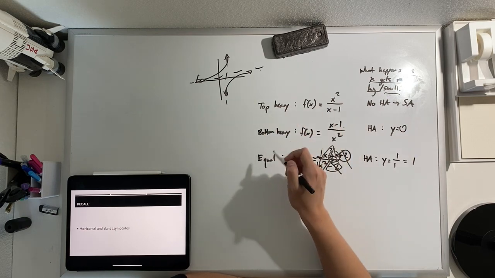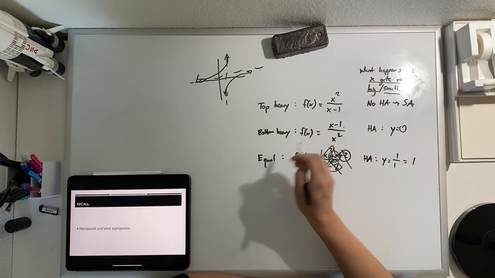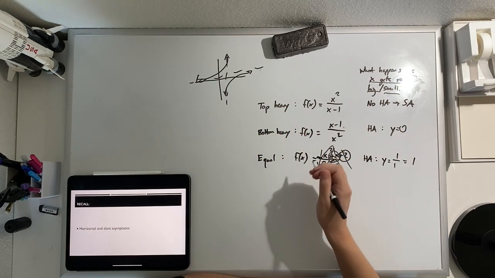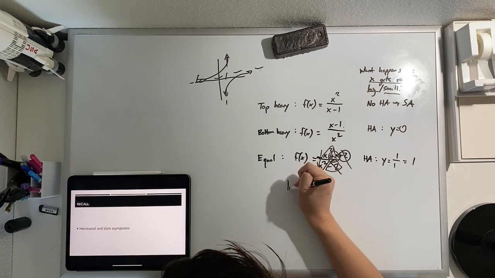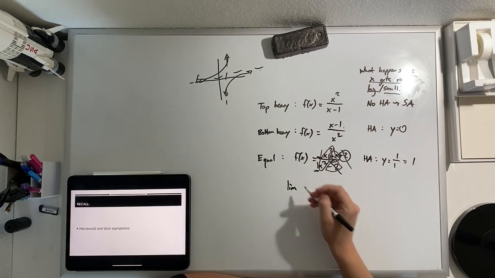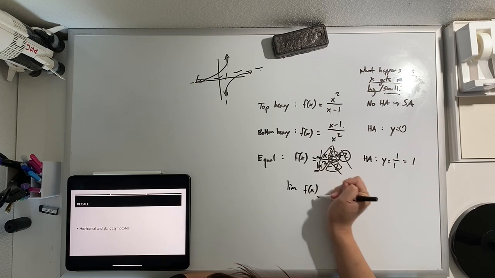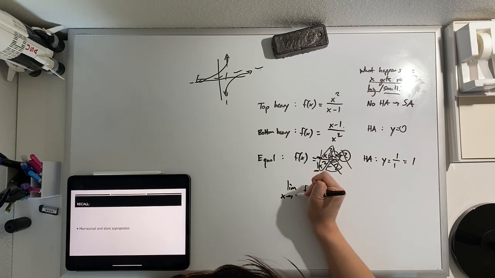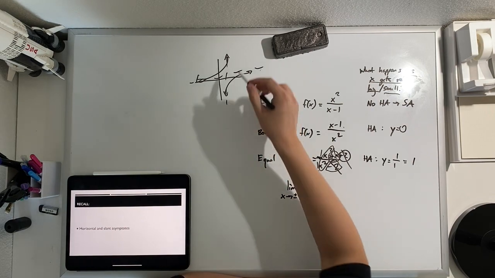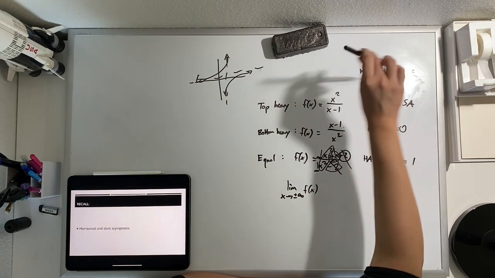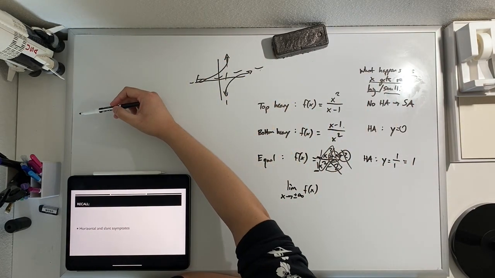So a top-heavy function, or a bottom-heavy function, or an equal function, these are all answers to the question: what is the limit of a function as x approaches positive or negative infinity? What is it doing way over here or way down here?